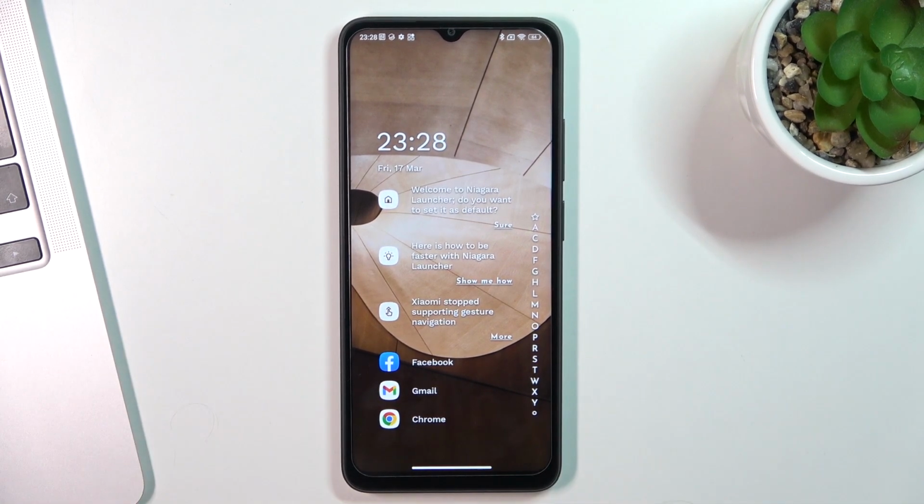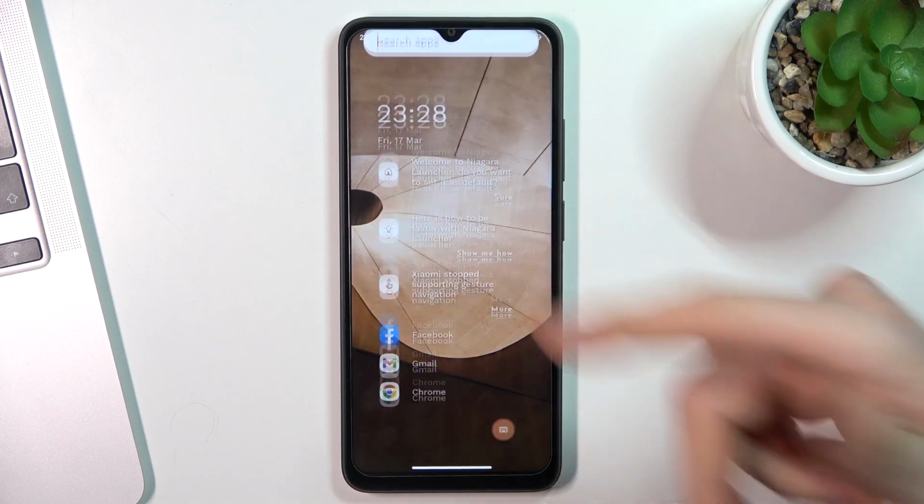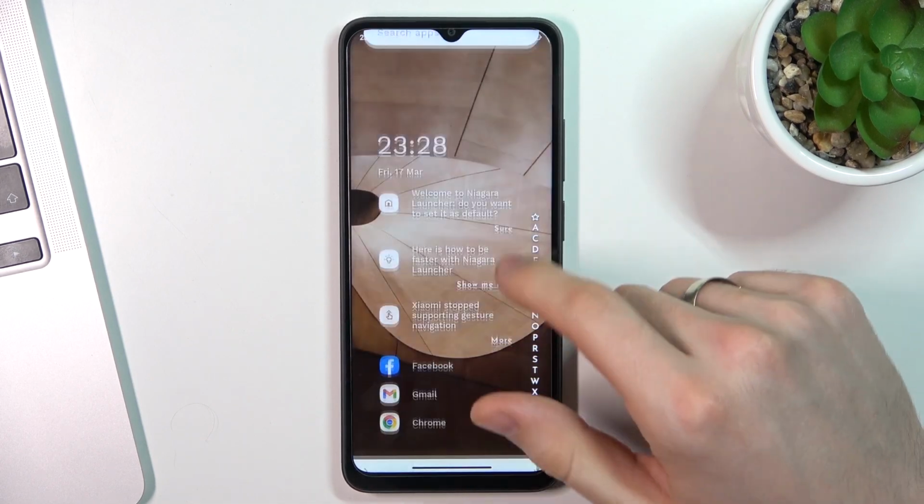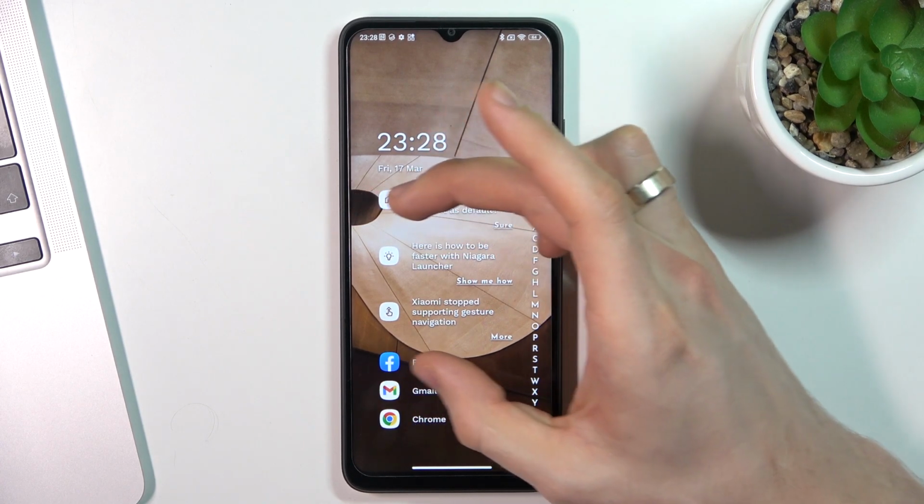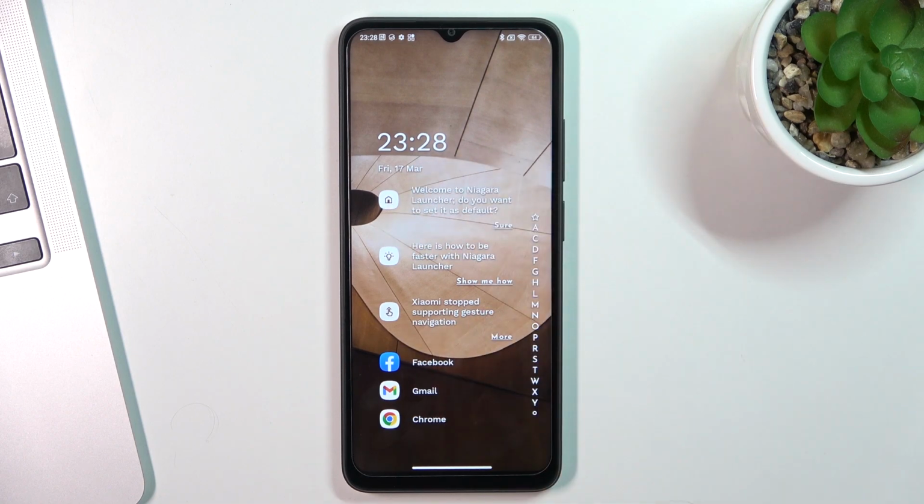For example, at work, I'm using this launcher, Niagara Launcher, because you have no any nine features here. You can add to your home screen your work applications, and in this way you will have here only what you think is helpful for you at work.